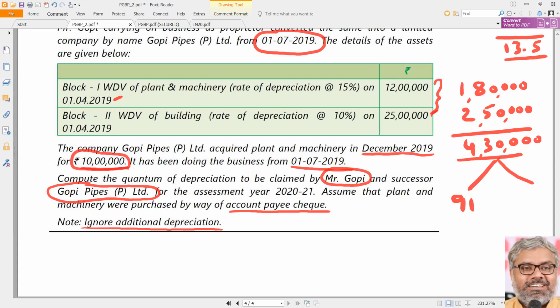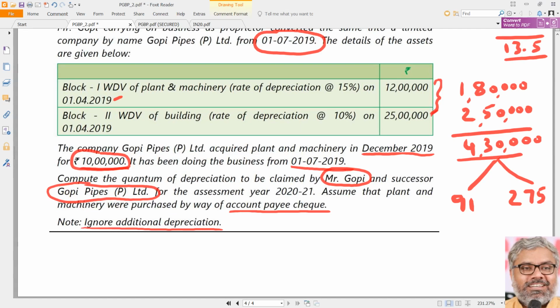And how many days were the assets used by Gopi Pipes Private Limited? 275 days. Why? Because 2020 is a leap year. Because of that, you have to be careful there also.